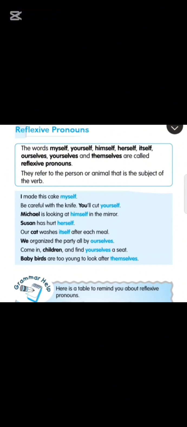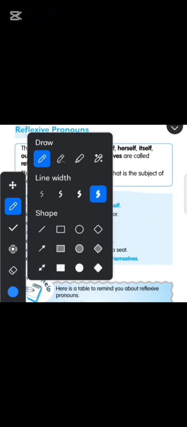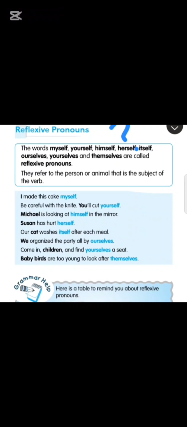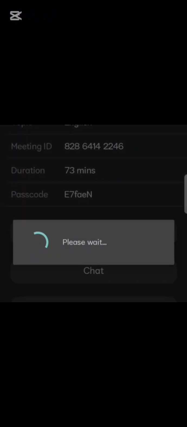That is about reflexive pronouns. The words myself, yourself, himself, itself, they are called reflexive pronouns. They refer to the person or animals that is the subject of the verb. For example, I made the cake myself. Be careful with the knife, you will cut yourself. Michael is looking at himself in the mirror. Herself. Okay.